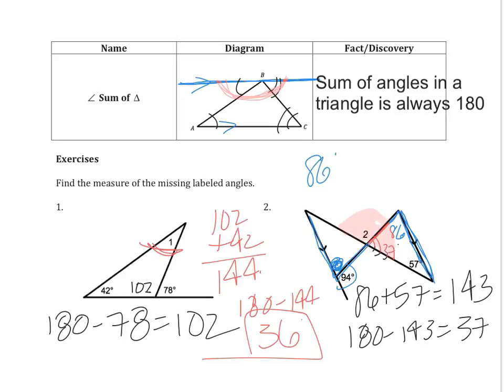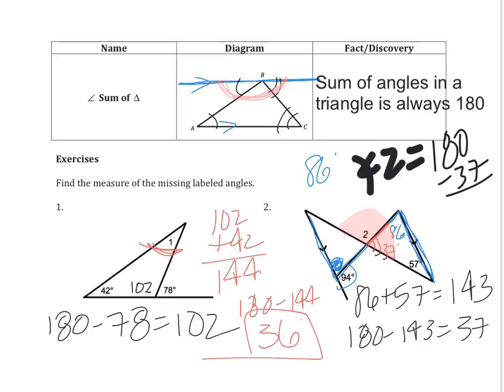So these two added up to 180. In order to find angle 2, it is going to be equal to 180 minus 37, or 143. And that's my answer for angle 2.